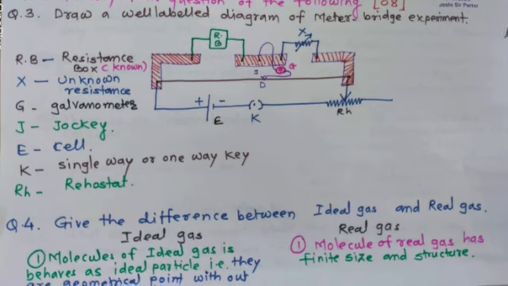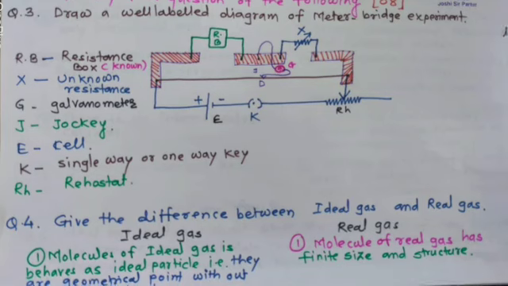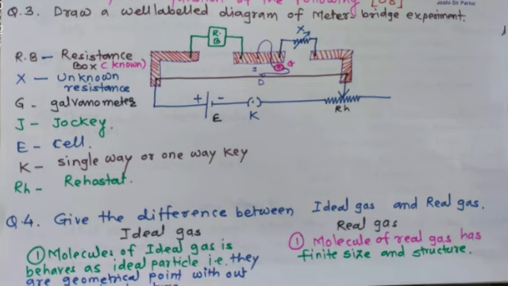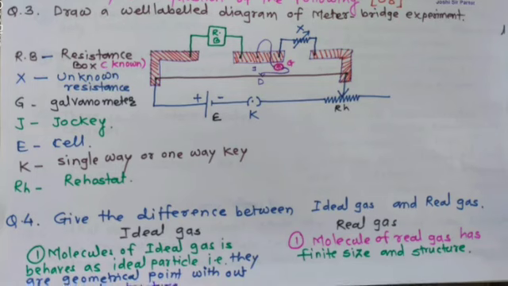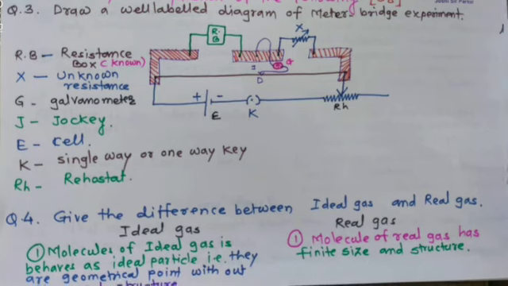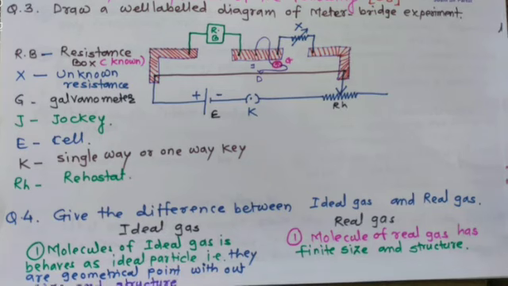So the first is, in ideal gas, molecule of ideal gas behaves as ideal particle. That is, they are geometrical point without size and structure.